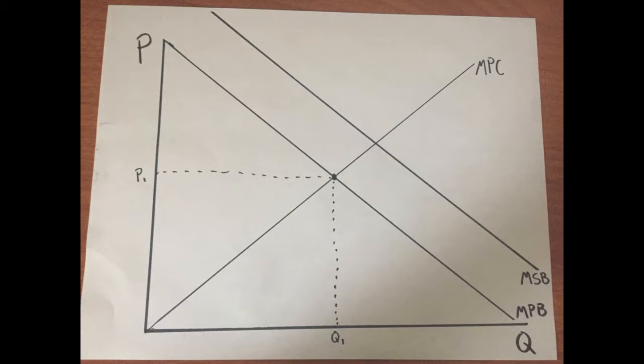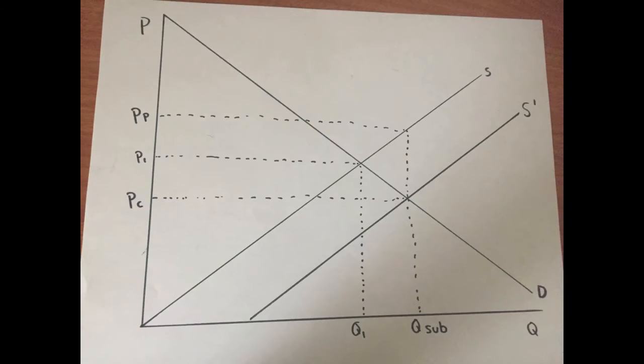Now, let's discuss how the government can fix this market failure. To fix the market failure, the government should add a per unit subsidy to these flowers in order to provide an incentive to the producers to produce more and to produce at the level where the marginal social benefit intersects the marginal private cost.